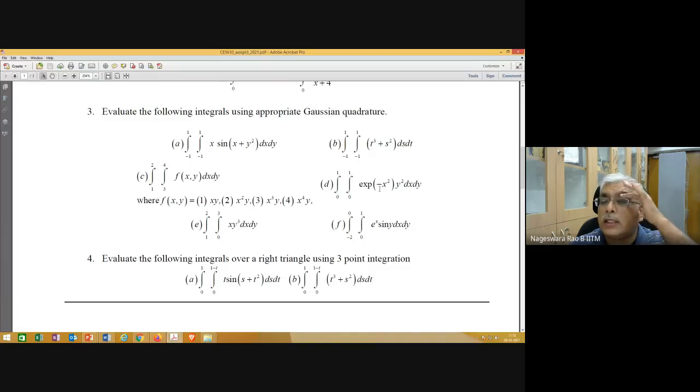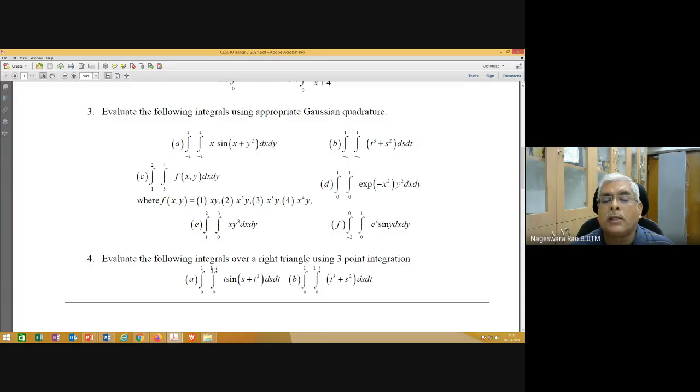And this third one is Gaussian quadrature in 2 dimensions. We already discussed. And wherever limits of integration are not from -1 to 1, change it before you select your integration points and weights and solve this problem. And the fourth one is on a triangular domain. This is what I was saying.